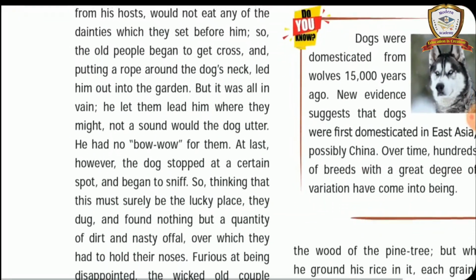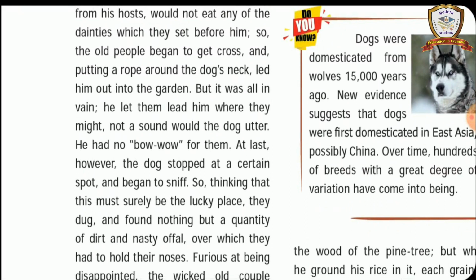And why did they kill the dog? The dog did not show the precious places. They did not show the luck place. That is the reason the wicked old couple killed the dog.